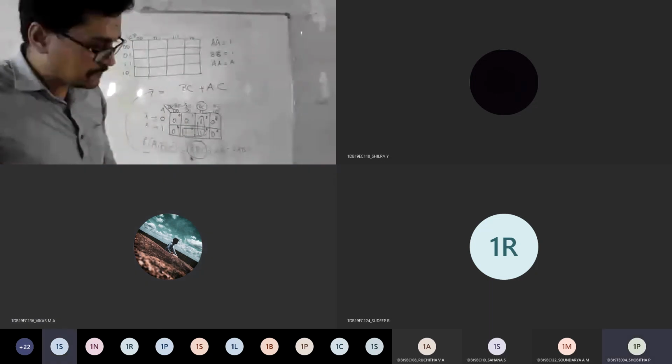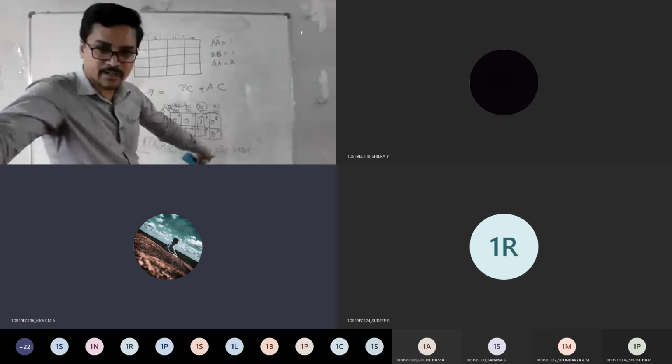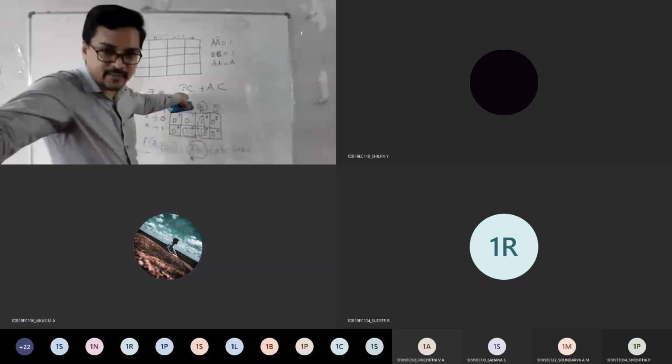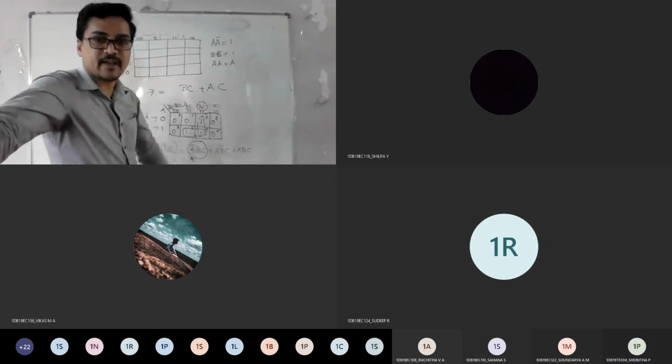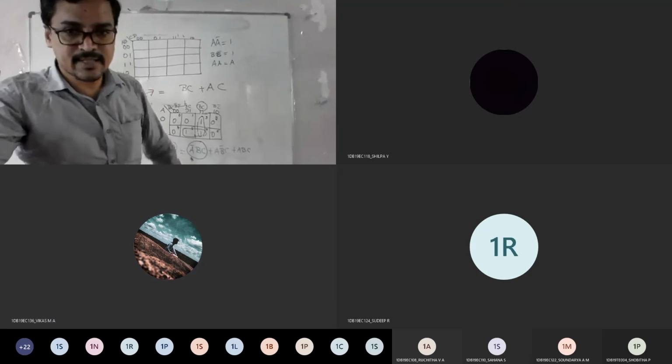Everyone got it? So look at the expression. How many gates you had and how many we have reduced? Is it called a simplified Boolean expression now? Yes, sir. So this is the way you need to analyze the K-map if they give it.